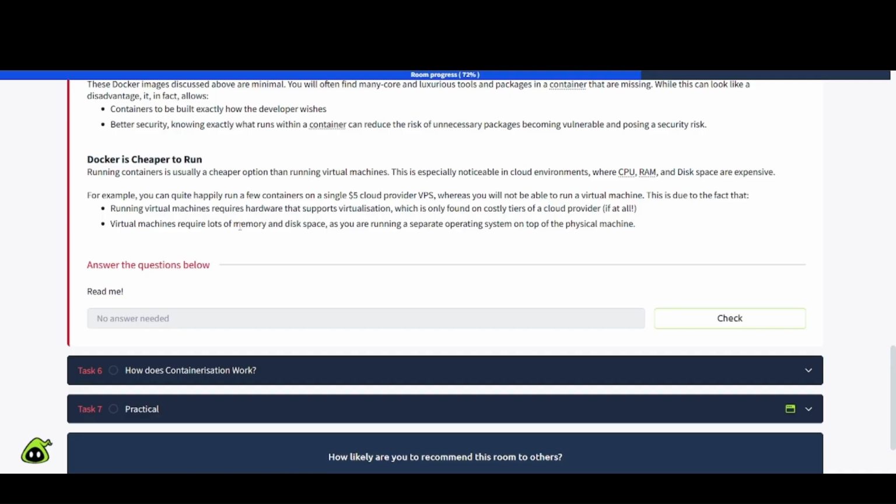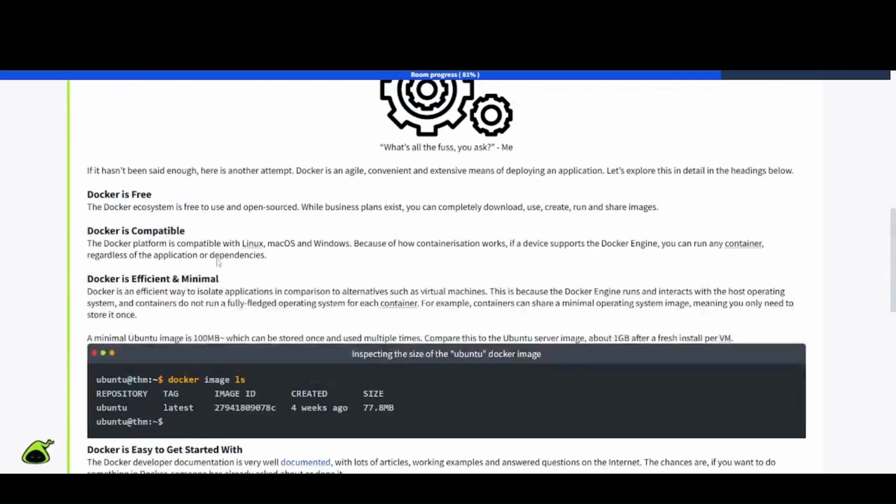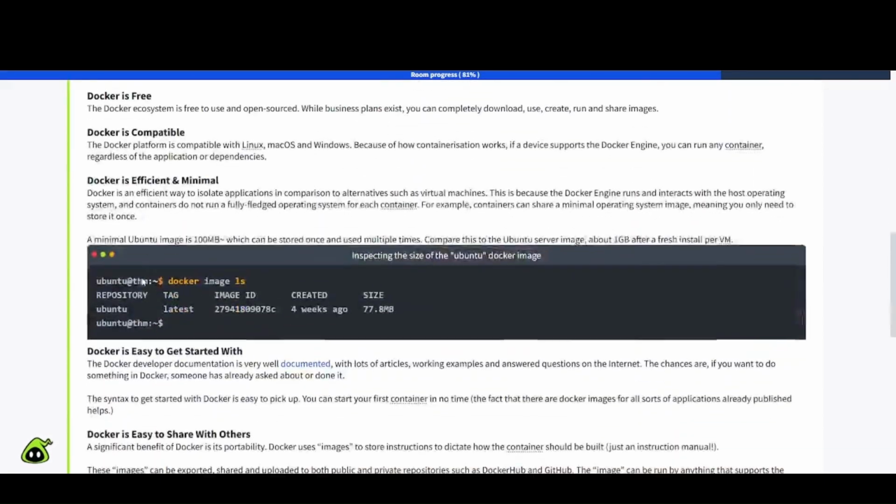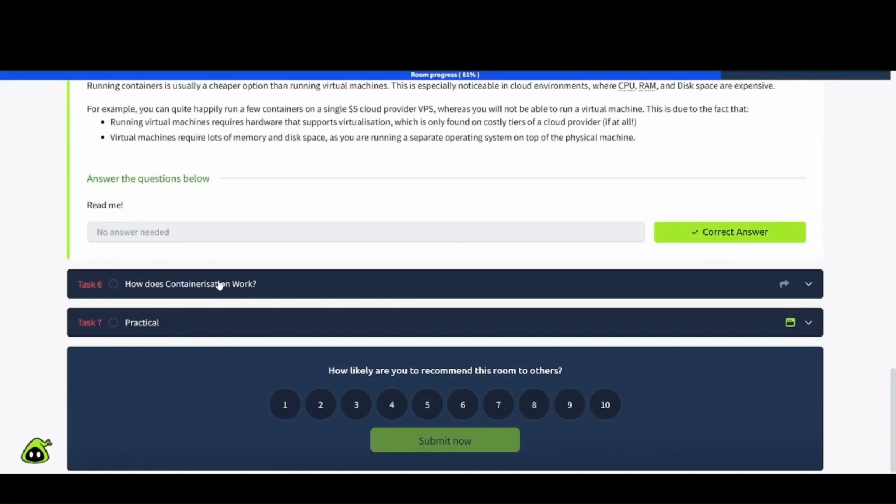Virtual machines require lots of memory and disk space as you are running a separate operating system on top of the physical machine. So that's the README, we read through everything here. Now we can see what Docker has to offer, some of the capabilities, and how it can benefit you.